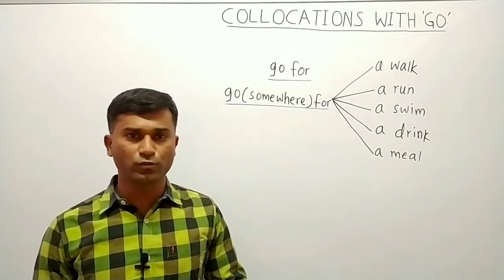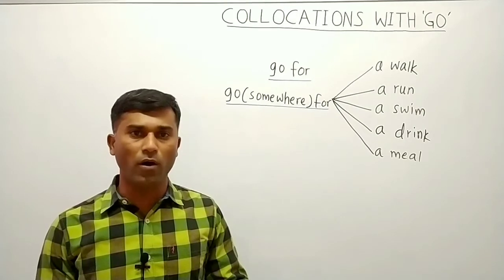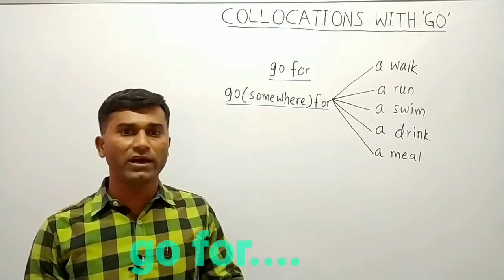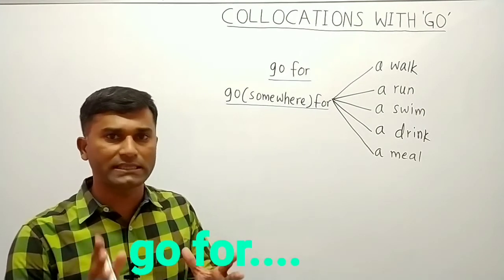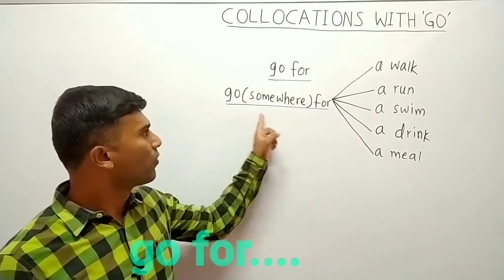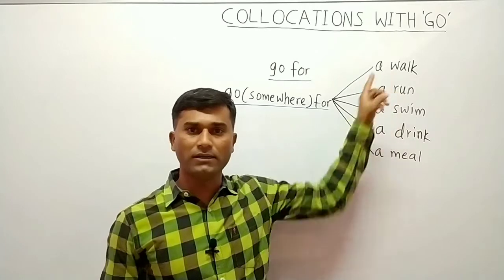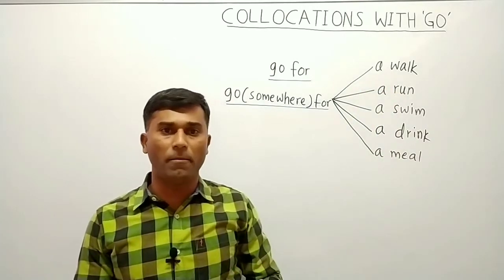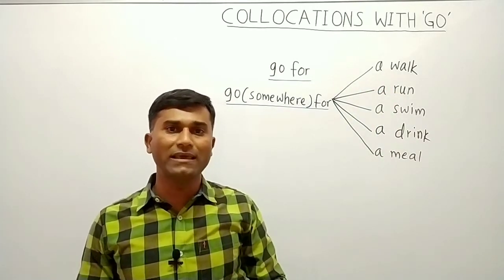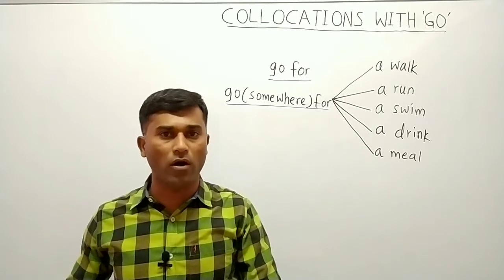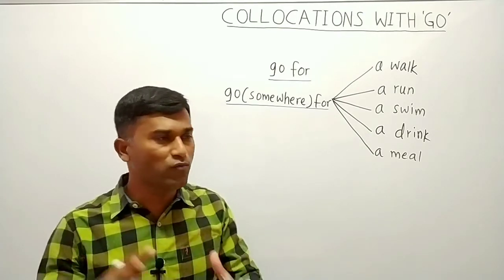Another very common expression with go is go for. Okay, so go somewhere for. So which are these expressions that we will see now? Go for a walk. So you can say that in a sentence like, where is Tom? And the answer can be, he has gone for a walk. Okay, so for a walk.